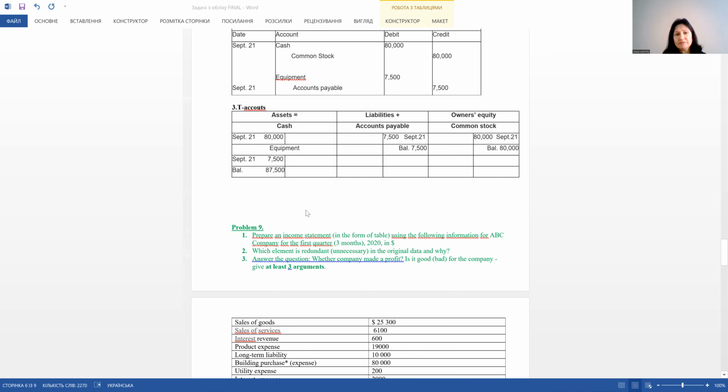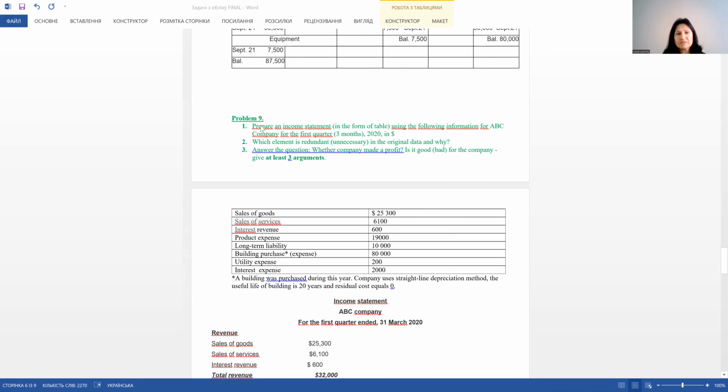The next one was a very interesting problem connected with preparing an income statement.